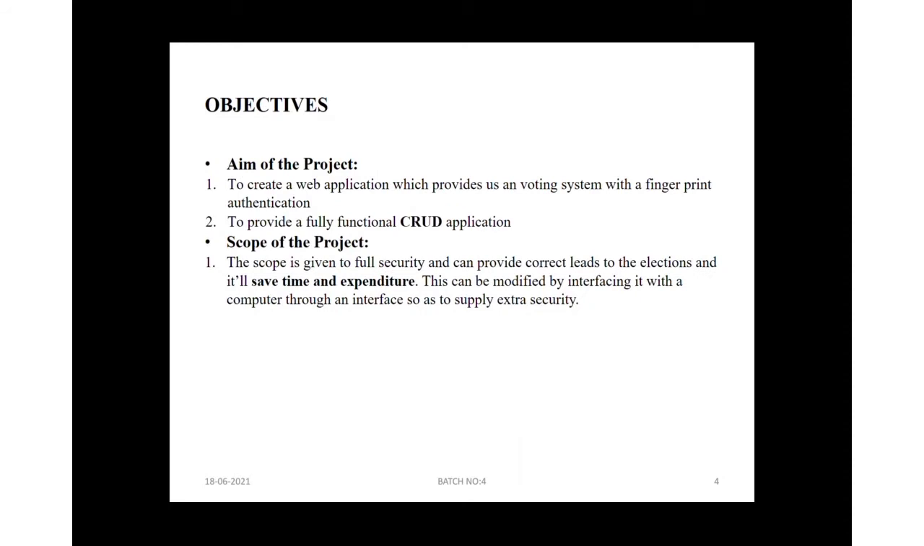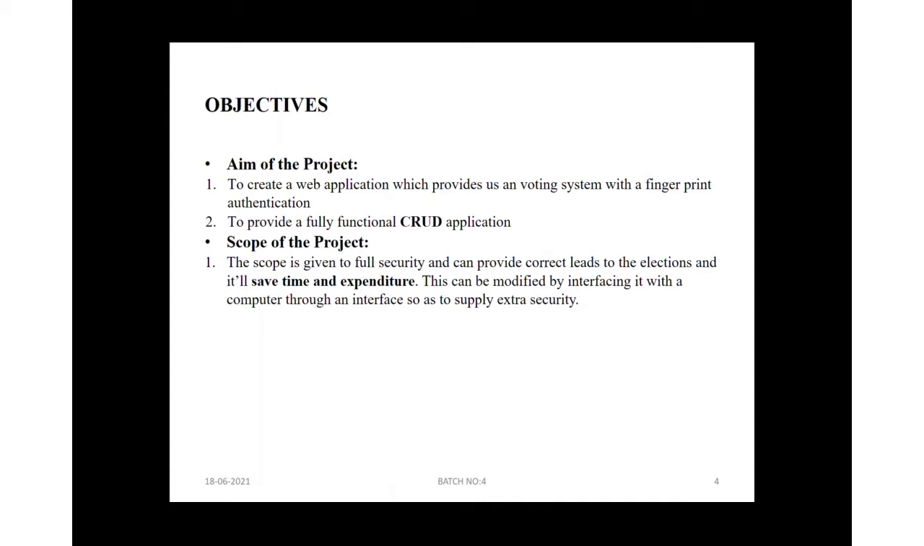Now we are going to look at the objectives of the project. Aim of the project. The main aim of the project is to create a web application which provides us a voting system with a fingerprint authentication. Also the aim of this project is to allow the voters to exercise their right to express their choices regarding specific issues or to choose their government and political leaders, and to provide a fully functional CRUD application.